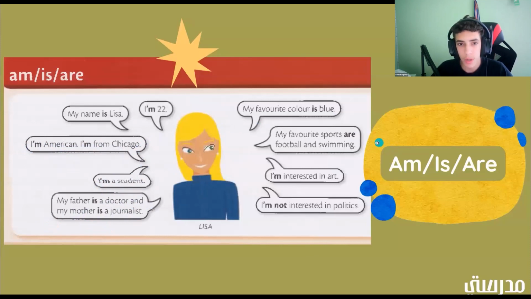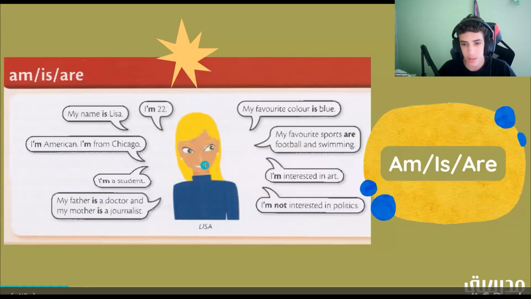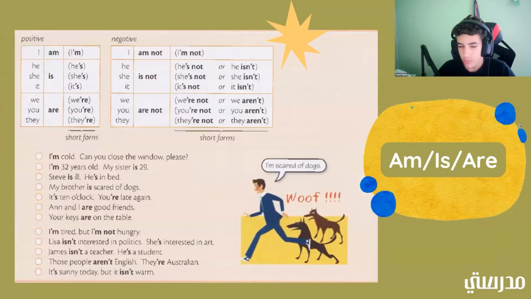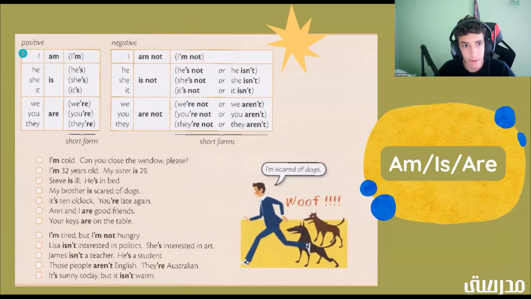All right. So, as you might wonder, am was never actually seen in any of these. We've only had is, I'm, and are. So where is am? Well, here in the next page, we'll show you where am really is. All right. So here we have positive and negative groups. Okay. So we have I am and I am not.